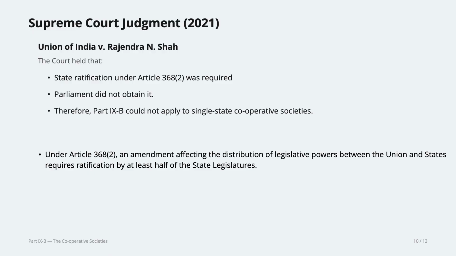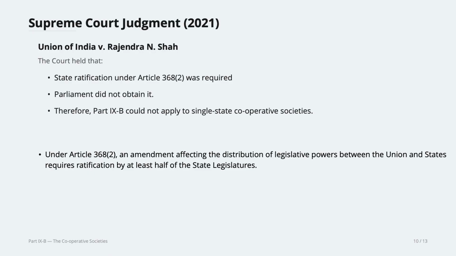Now, the state doesn't come under Part 9B, okay? I mentioned in the beginning that cooperative society is a state list subject. The state has the power to make laws. Now, why does the state not come under Part 9B? For a very silly reason, okay? For a very silly reason. Under Article 368, which you will learn about later, an amendment, 368 means amendment of the Indian Constitution, Part 20, okay? Well, we will learn about that on Monday.